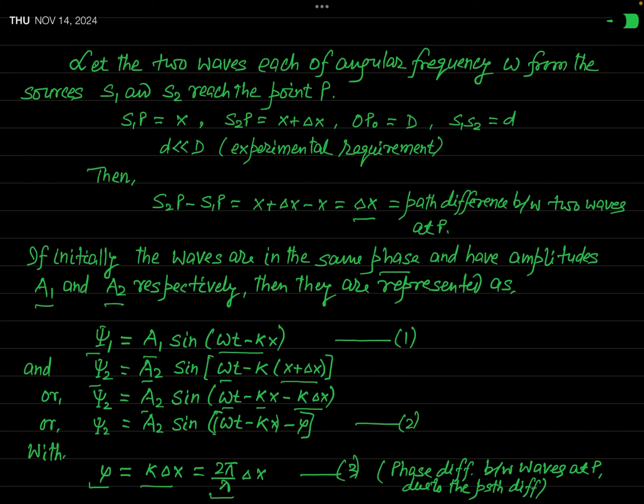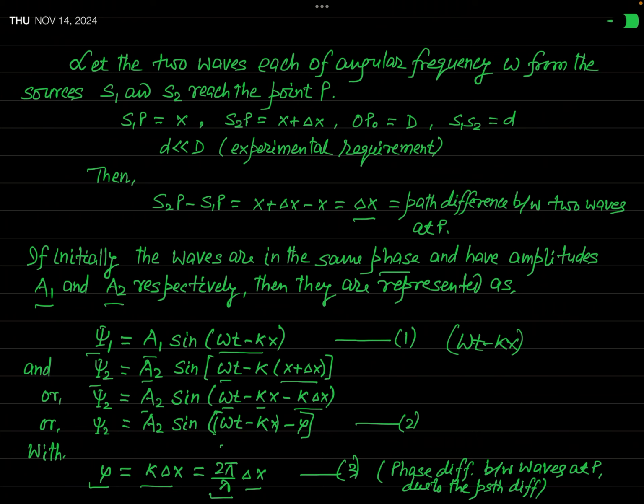Actually, if I ask you what is the phase of the first wave at time t and position x, your answer will be omega t minus kx. This is the phase of our first wave at time t. Now I ask you another question. What is the phase of the second wave at the same time?